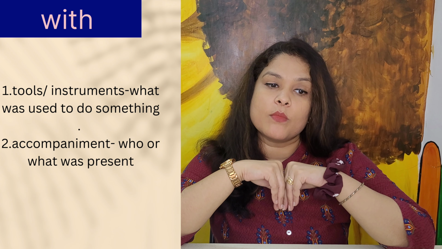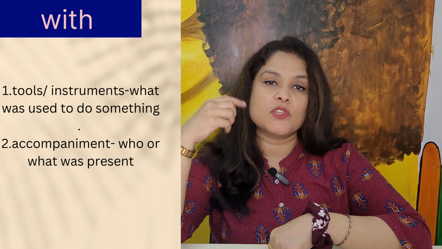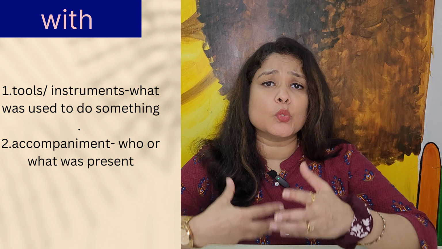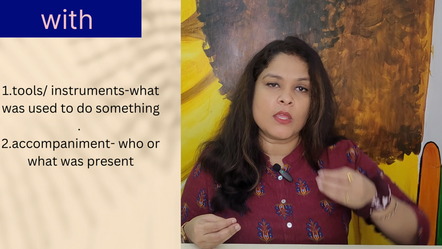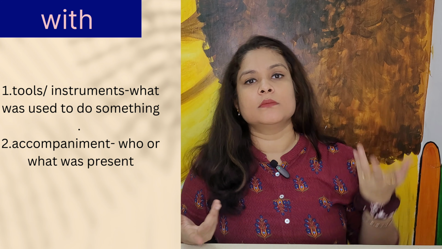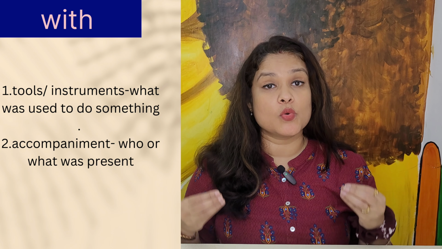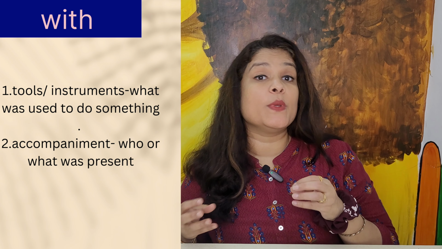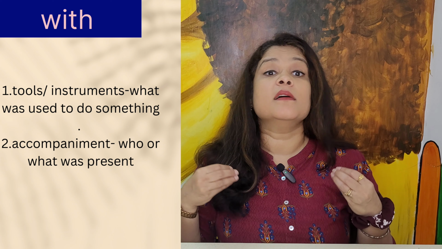Let's take one more example. She wrote the note with a pen. A pen is also a tool with whose help we are able to do something. So in both these cases, with tells us about the instrument or the tool with the help of which something is being done.